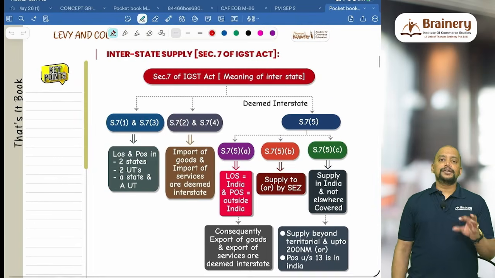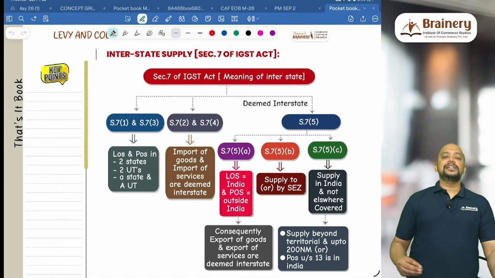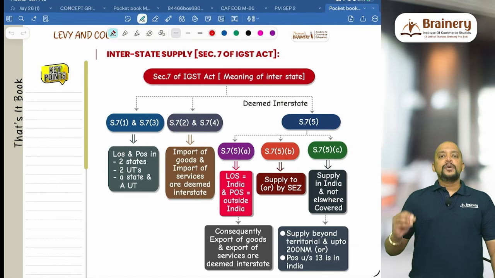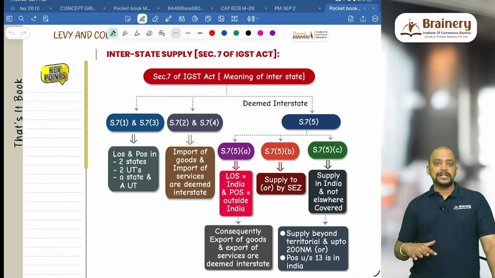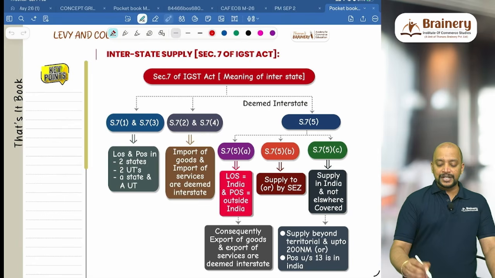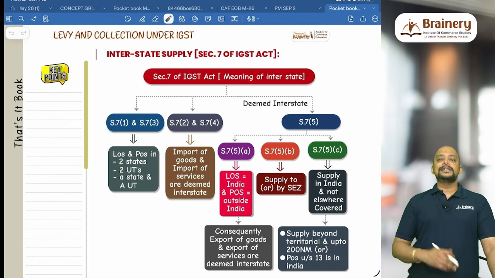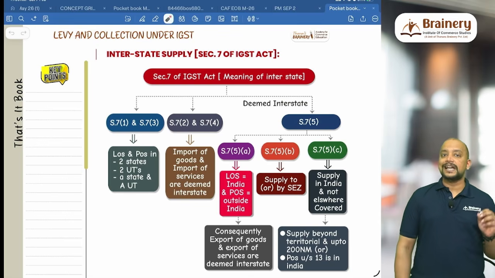So here we are going to learn about the IGST Act sections. Section 7 of the IGST Act deals with the meaning of interstate supply. What is the meaning of interstate supply? If the location of supplier and place of supply is in the same state or same union territory, then it is intra. Whereas if it is two different states or two different union territories, or a state and a union territory, then it is interstate supply. That is given in 7 subsection 1 and 7 subsection 3 of the IGST Act.